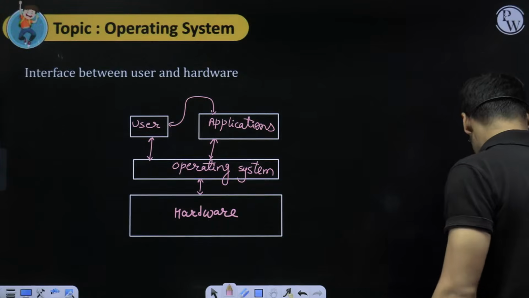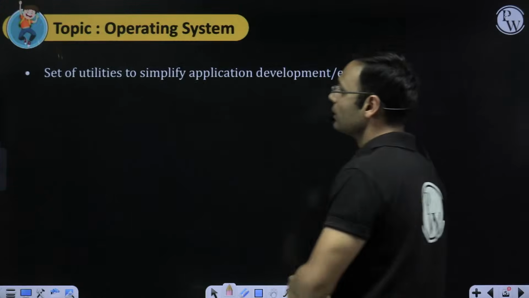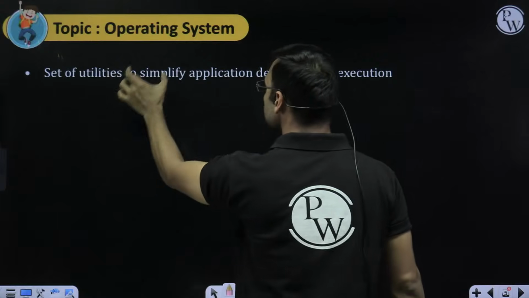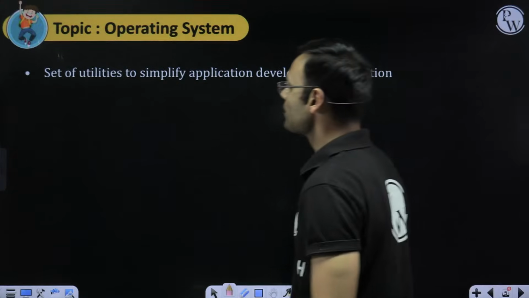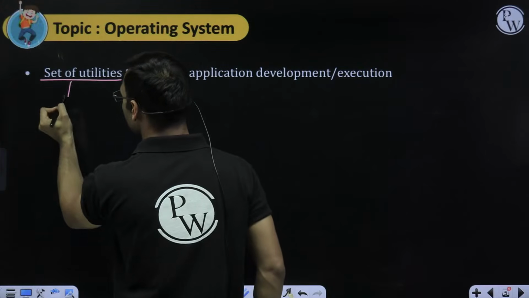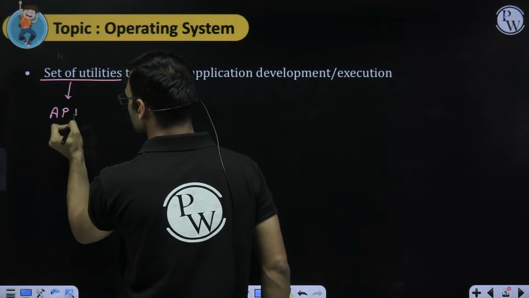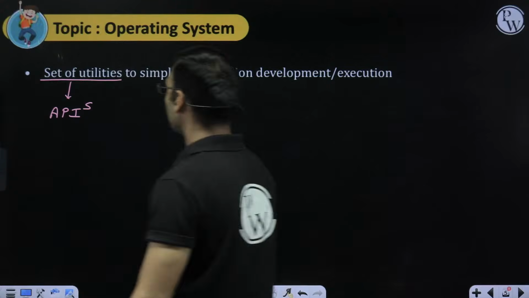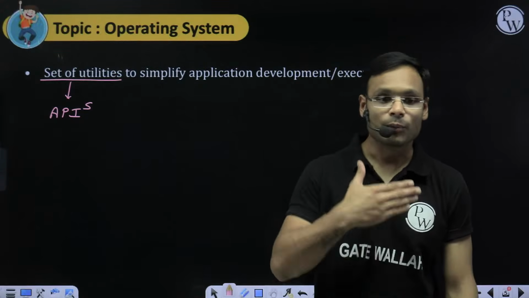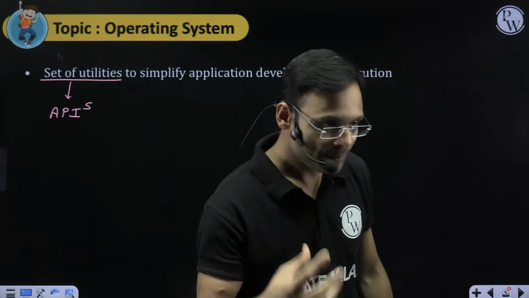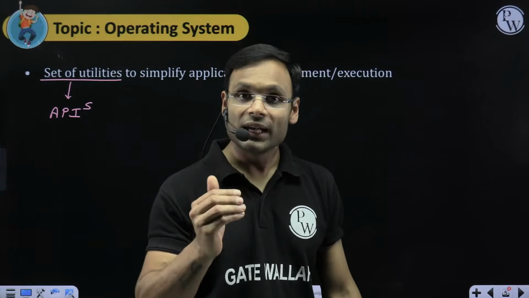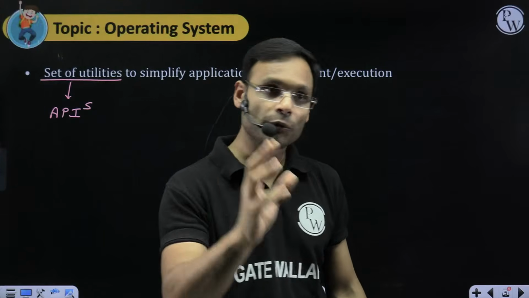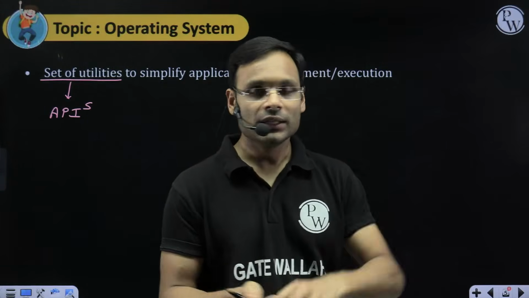So look at this. Here we have a set of utilities to simplify application development or execution. Some set of utilities in the form of APIs the operating system is providing so that program development becomes easy. See, it's simply like making idlis. If you want to make idli, there are two ways.